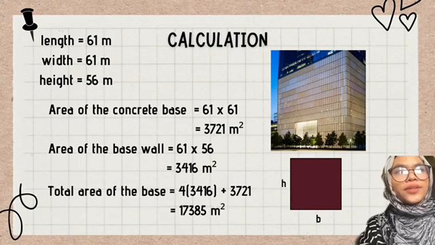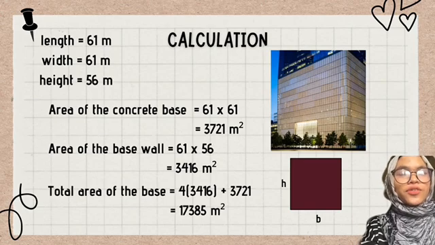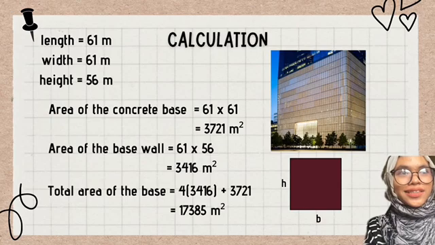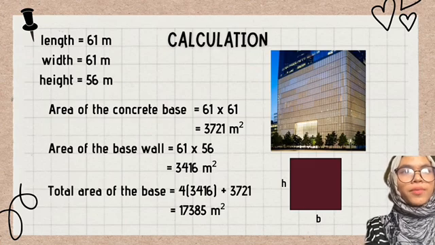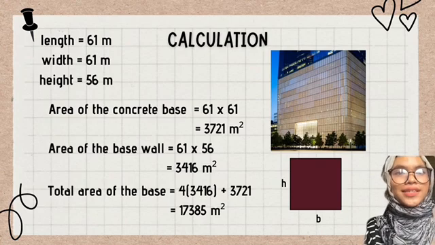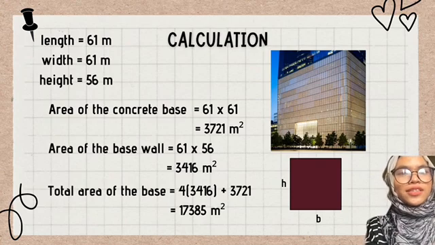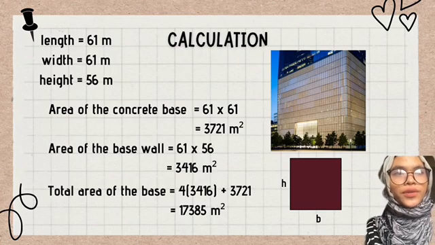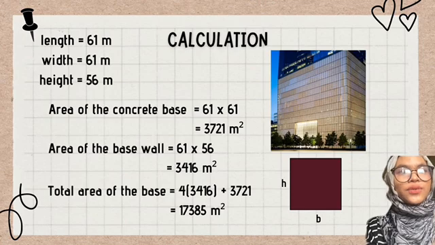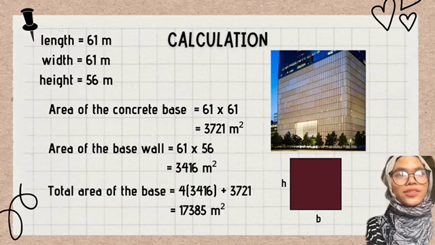And now we're going into the calculation. As we already know, the base of the One World Trade Center building is made of 4 squares attached to one another with the length and the width of 61 meters and the height of 56 meters. To calculate the area of the concrete base, we must multiply the length and the width together, which is 61 multiplied by 61, and we got 3,721 meters square. To calculate the area of the wall, we need to multiply 61 and 56 together, and we got 3,416 meters square.